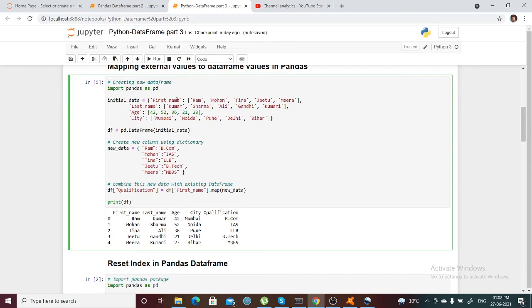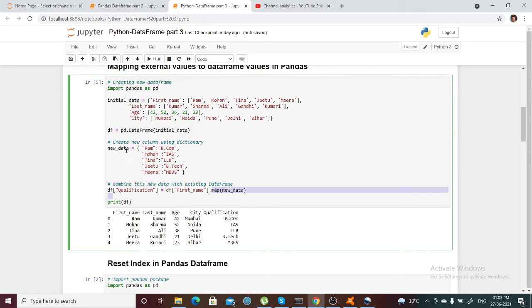suppose I have created a data frame using dictionaries. I've created this particular dictionary with first name as a column, last name as a column, and age and city as columns. I want to add one more column, using or mapping to this first name. Suppose I'm trying to add one more column, qualification. So with respect to Ram, what is the qualification? With Mohan, what is the qualification? So I want to map, right? For mapping, I can use the map function in the data frame.